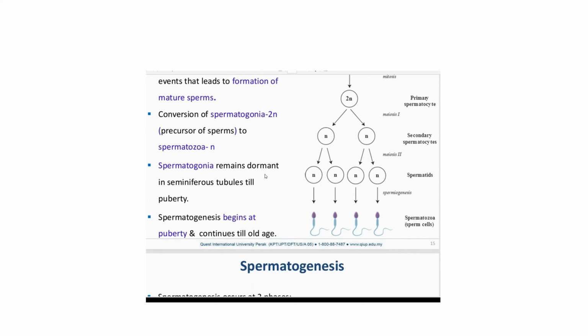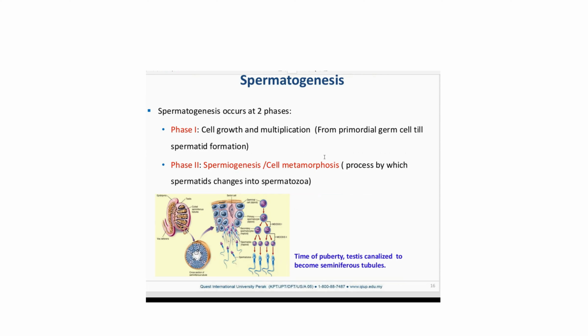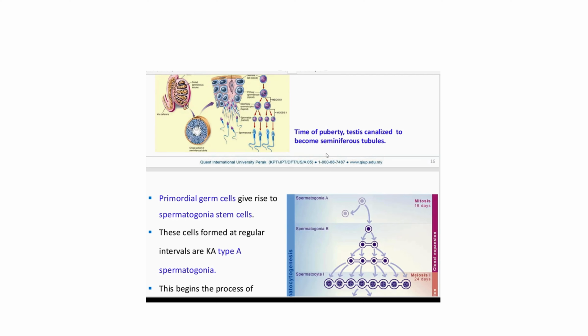Some more information on spermatogenesis. Spermatogenesis occurs in two phases. Phase 1: cell growth and multiplication from primordial germ cell till spermatid formation. Phase 2, spermiogenesis: cell metamorphosis, the process by which spermatids change into spermatozoa. At the time of puberty, the testis canalize to become seminiferous tubules. You need to understand what canalize means, and I'll explain that later.